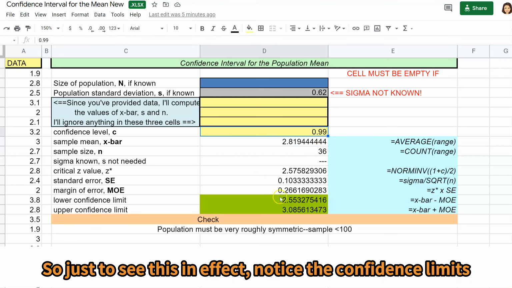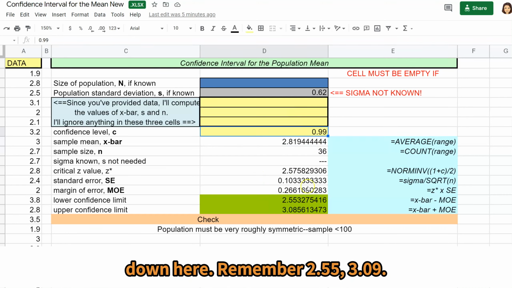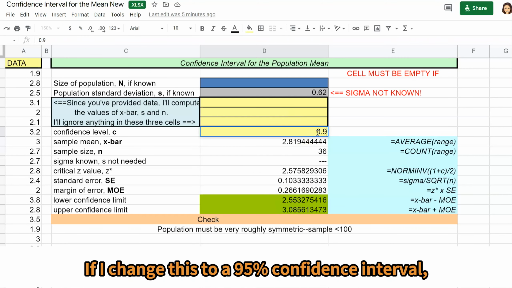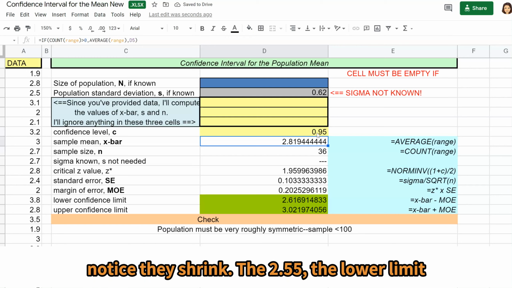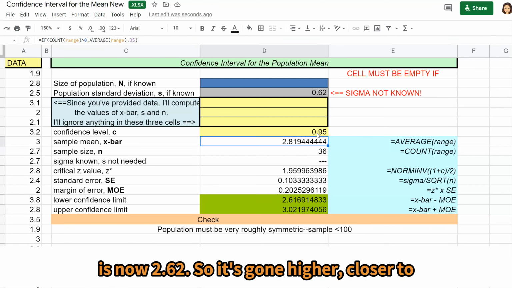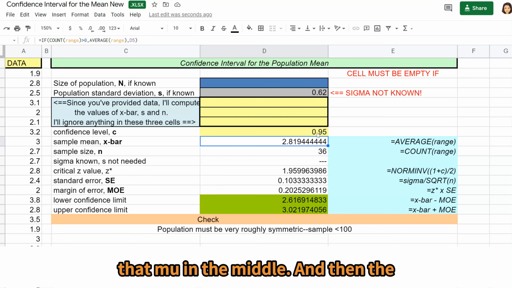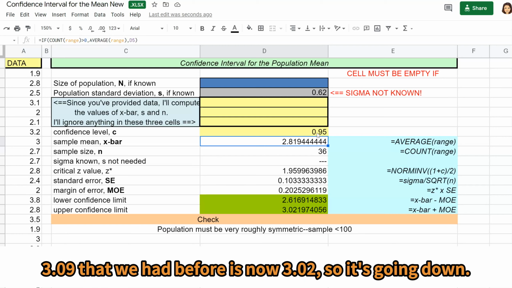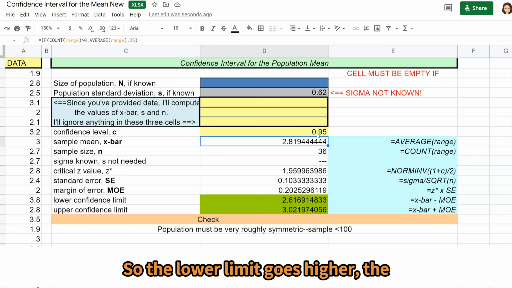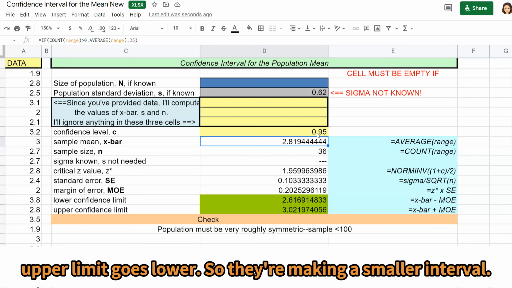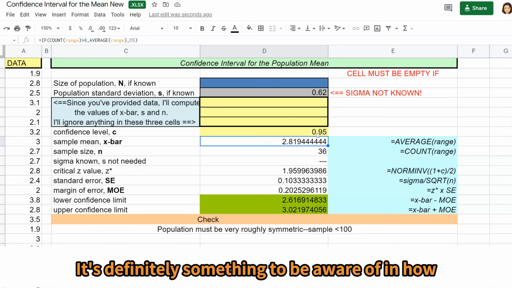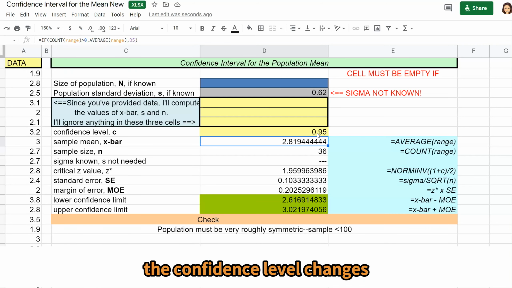So just to see this in effect, notice the confidence limits down here. Remember 2.55, 3.09. If I change this to a 95% confidence interval, notice they shrink. The 2.55, the lower limit, is now 2.62, so it's gone higher, closer to that mu in the middle. And then the 3.09 that we had before is now 3.02, so it's going down. So the lower limit goes higher, the upper limit goes lower, so they're making a smaller interval. It's definitely something to be aware of in how the confidence level changes our interval.